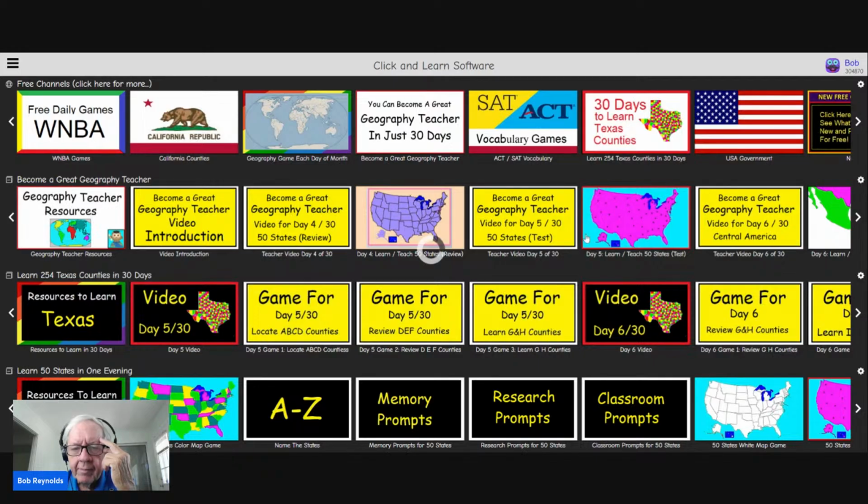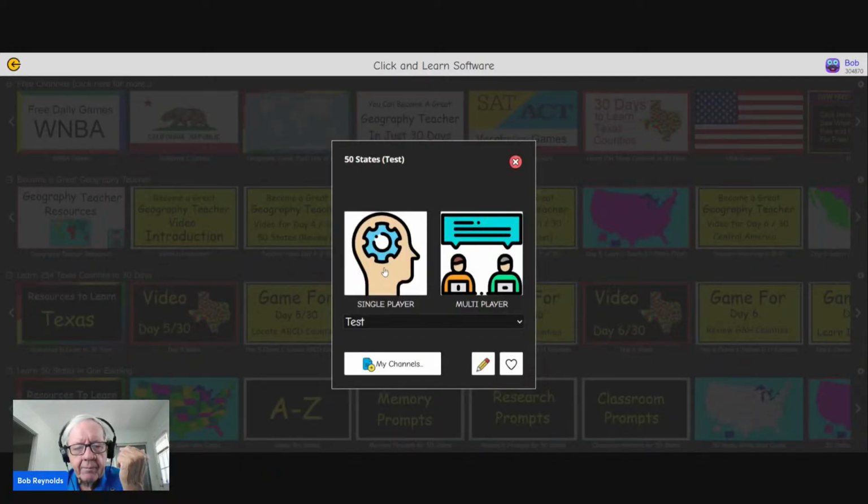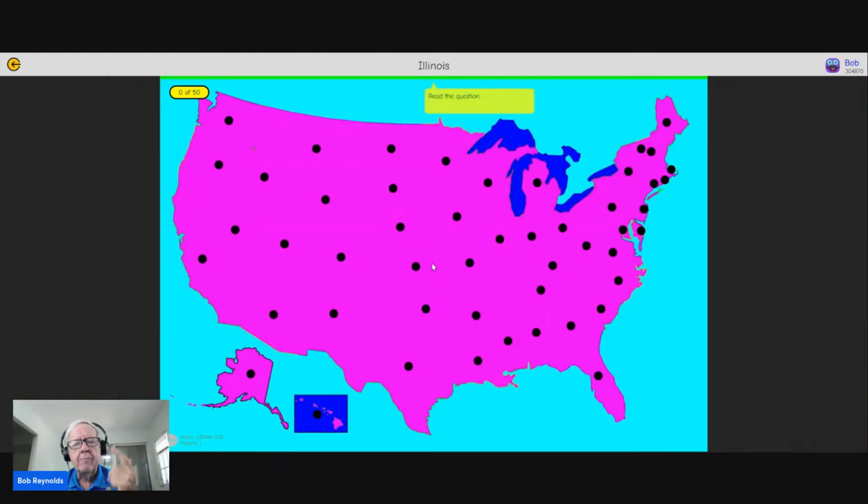Day 5, this game. One of the goals of most state standards for geography used to be to develop a mental map of the world and a mental map of the 50 states, and in some cases, a mental map of the counties of your state. So it asks for Illinois. We don't have the borders. We don't have the colors. Illinois. Let's see if I can do this.